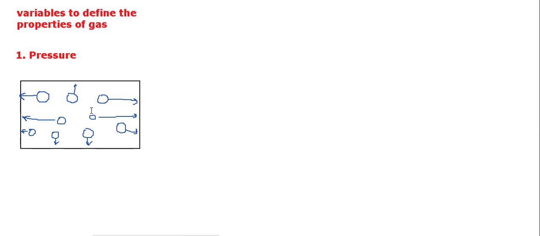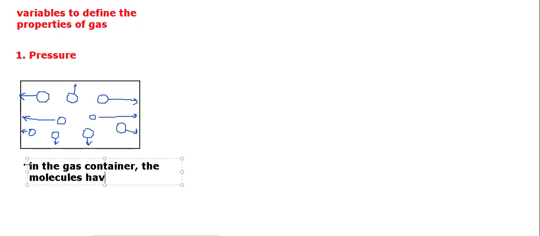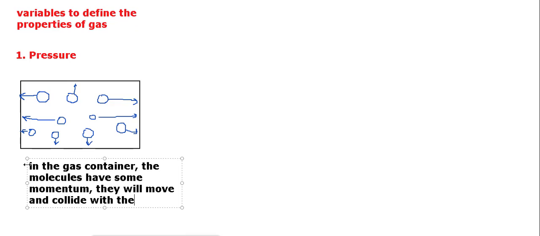So hence we can say, in the gas container, the molecules have some momentum. They will move and collide with the walls of the container.